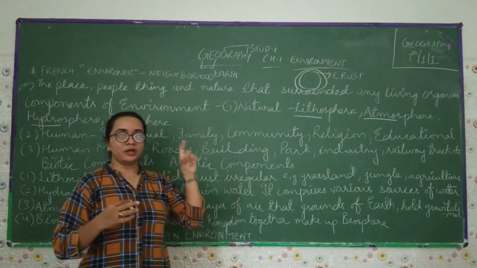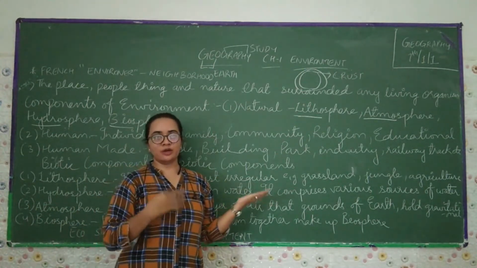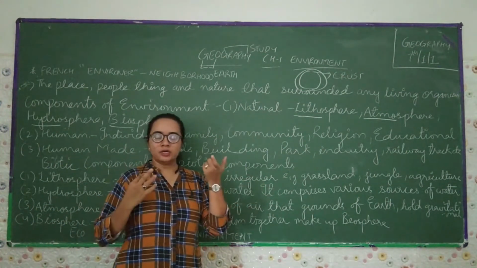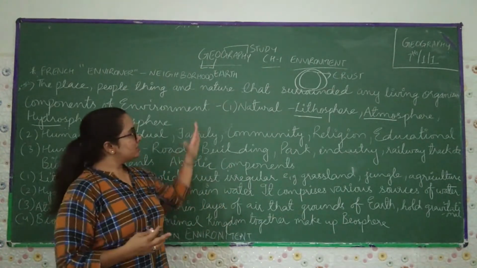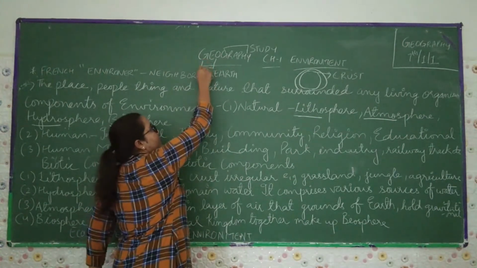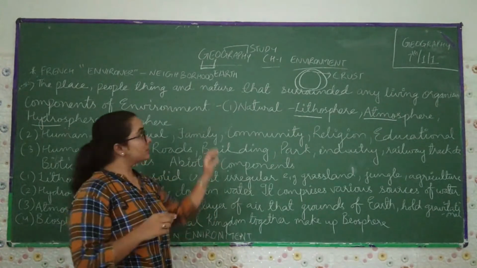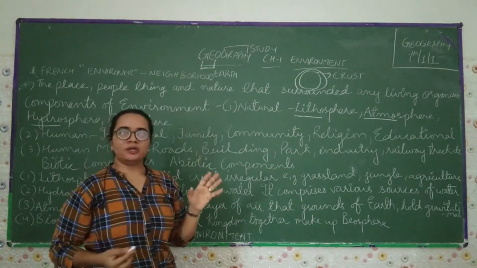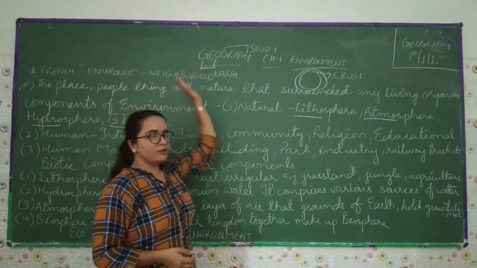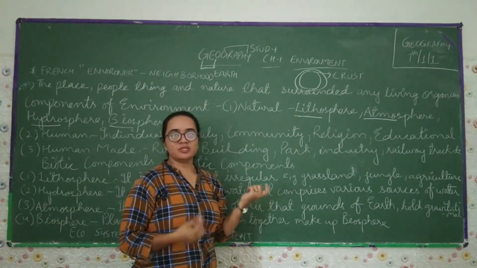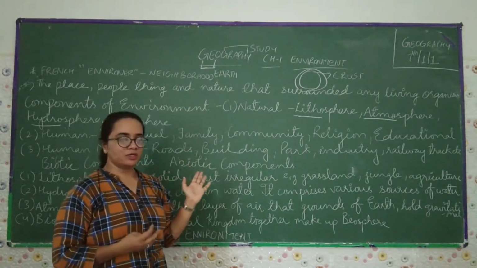If we join the word geo plus logy, it means study of earth. If we join geo plus metry, it means the measurement of earth. So this is the word geo. If we join graphy, it means the writing of earth. This is what we are going to study about the earth.